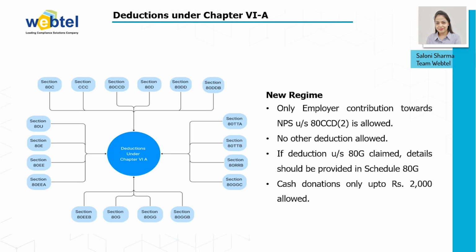And if you claim deductions under 80G, details need to be provided under Schedule 80G. And cash donation is only allowed up to rupees 2,000.